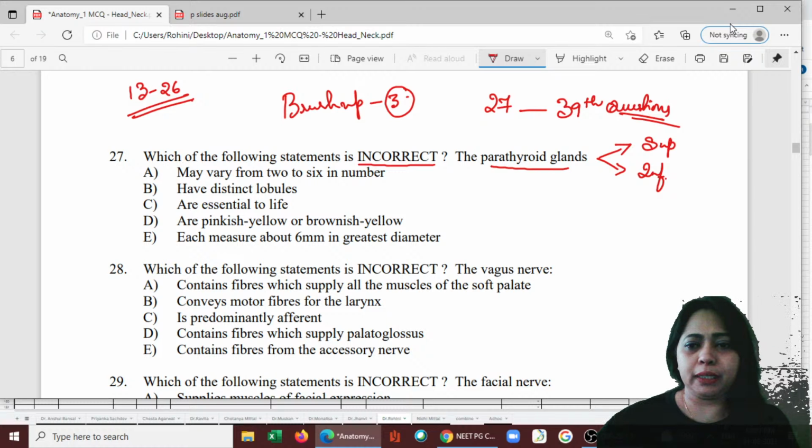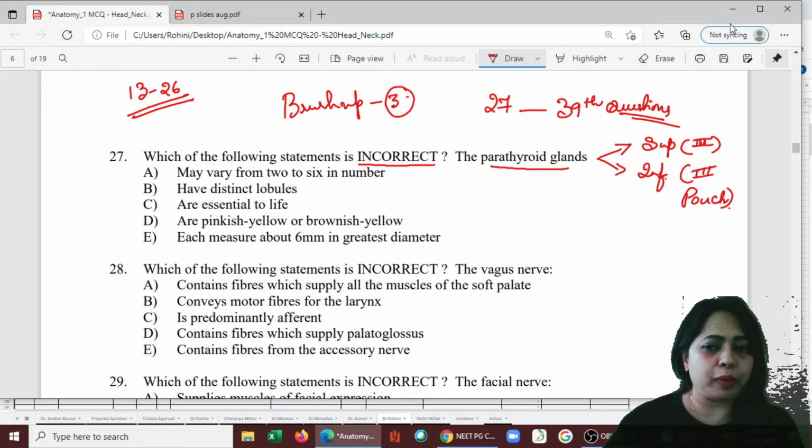But remember, the parathyroids develop from the pouches. You have the 3rd and the 4th pouch. So this is from the 3rd one, and this is from the 4th one, and this is from the 3rd one. That is the development of parathyroid glands from the 3rd pouch and 4th pouch.